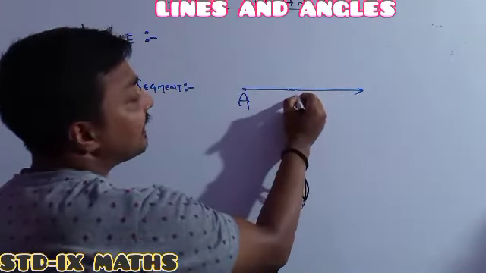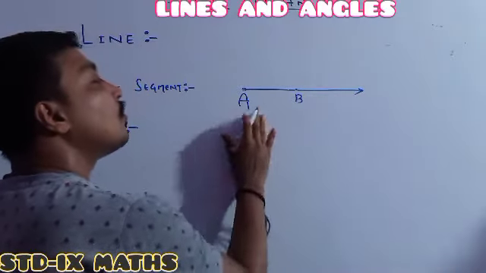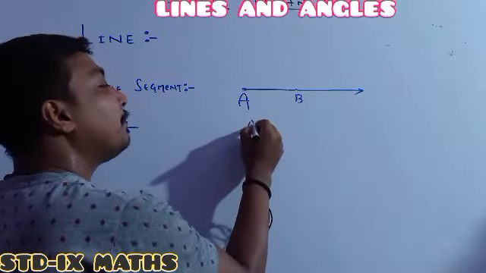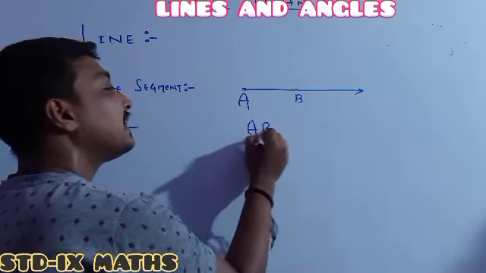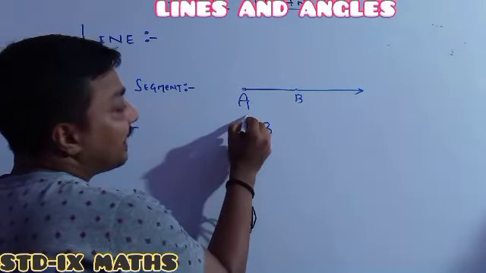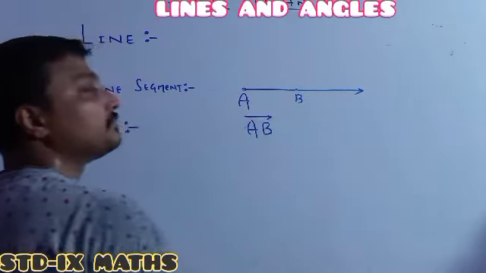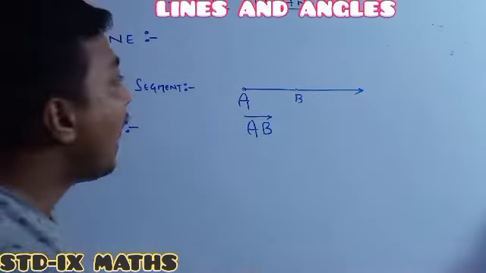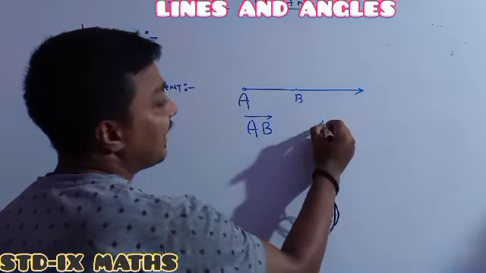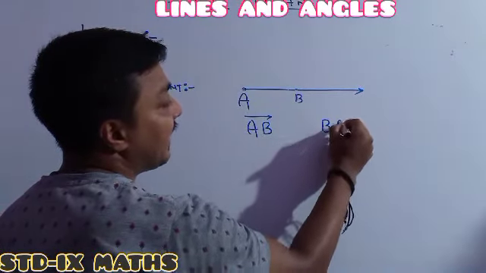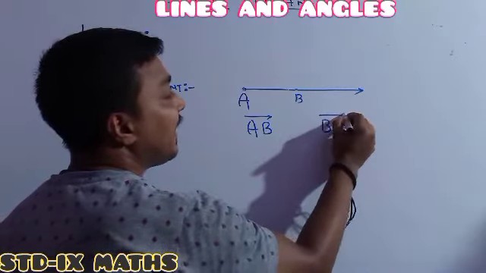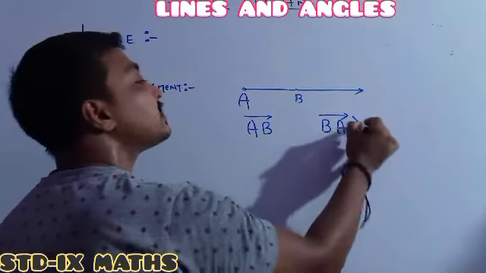Suppose I take it as B, it is here. So the ray AB can be represented just like this, but the starting point is marked here, with the arrow towards B. Many students write it like this, BA. If you write BA, it is the wrong one.